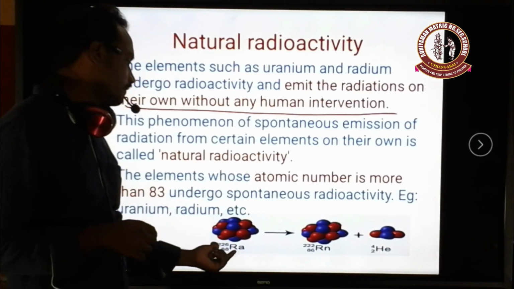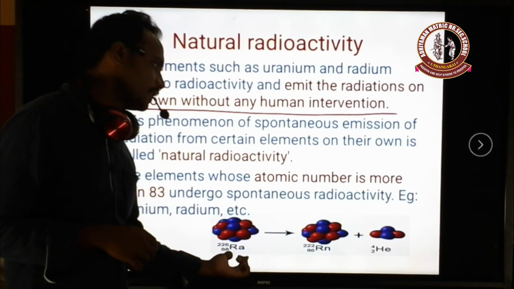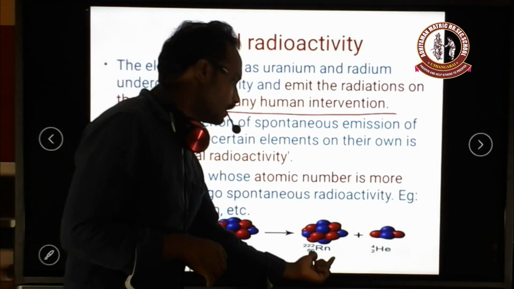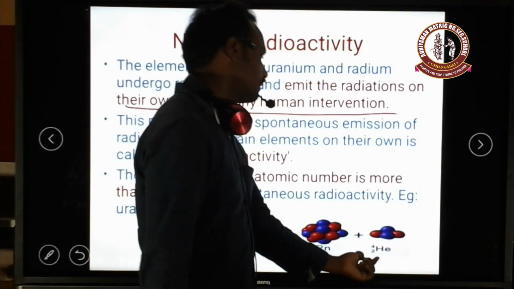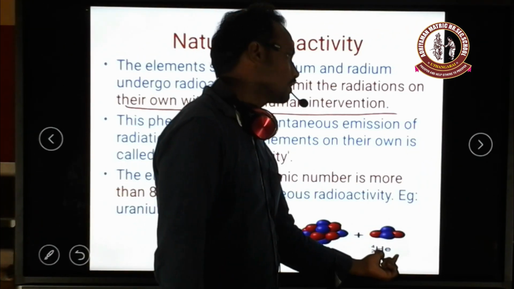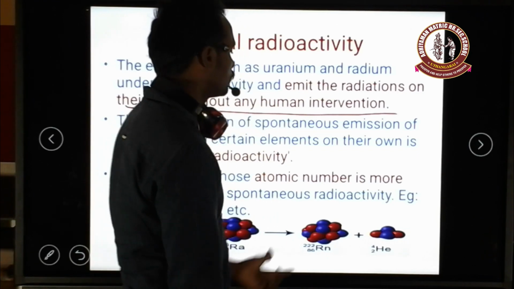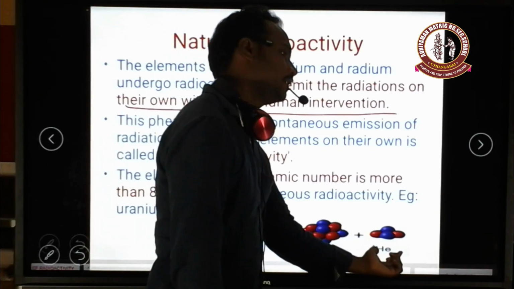Here one example is given: radium is a natural radioactive element which gives radon with the emission of alpha particles. An alpha particle is nothing but a helium nucleus. So this is called alpha radiation.